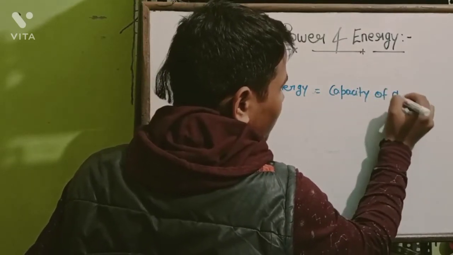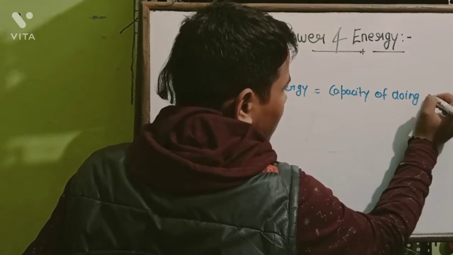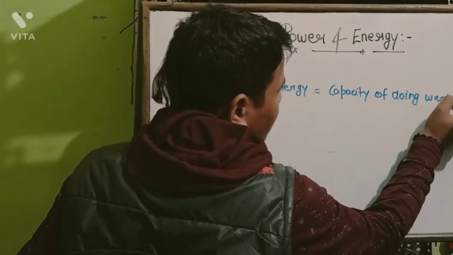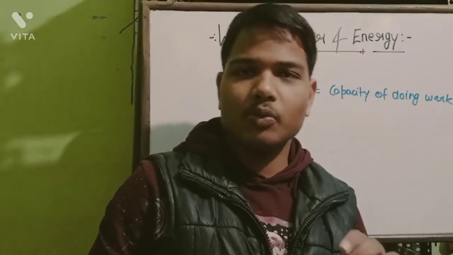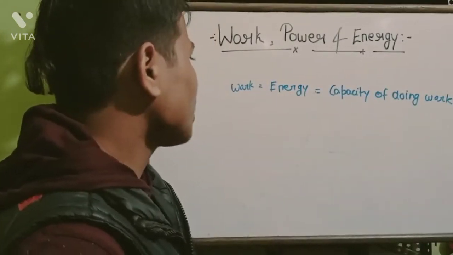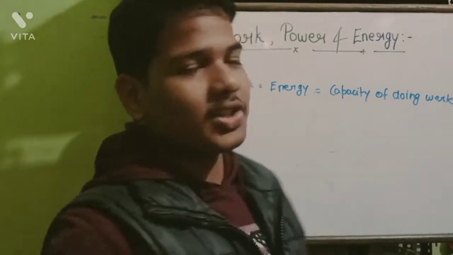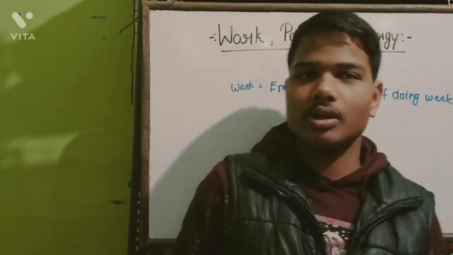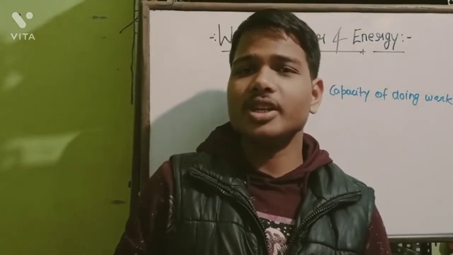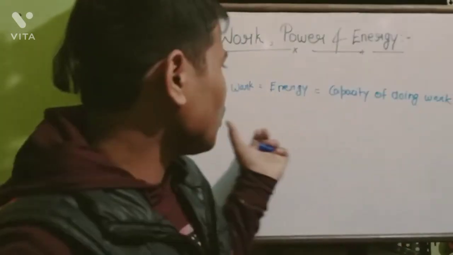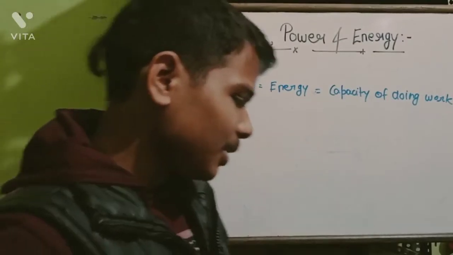Any object that can do work has energy. There are many types of energy in our universe, and the total energy does not change. So energy remains the same in the world.